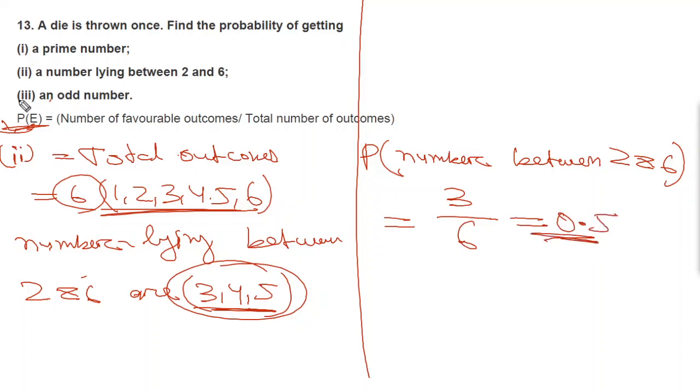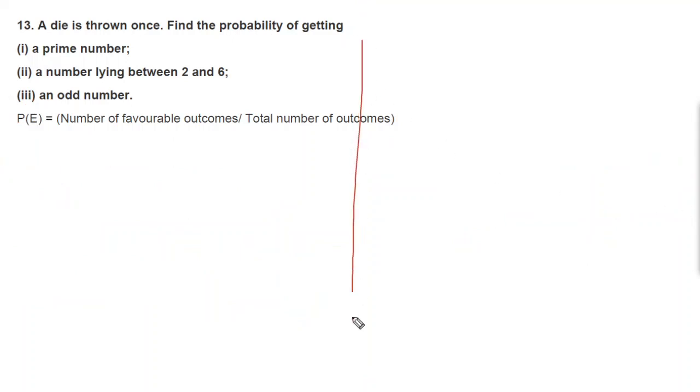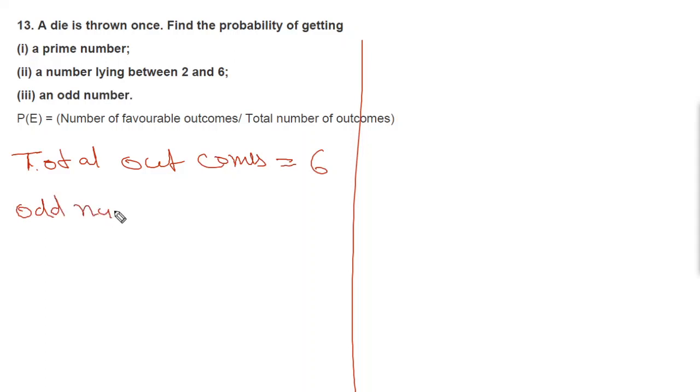Now we'll move to part 3, an odd number. Same, total outcomes equal to 6, that means 1, 2, 3, 4, 5, 6. Then odd numbers, how many odd numbers are there? Odd numbers are 1, then 3, then 5. So there are 3 odd numbers.